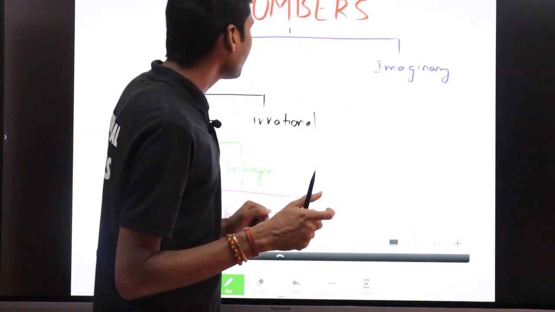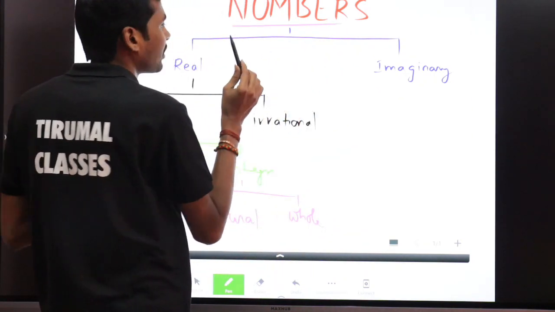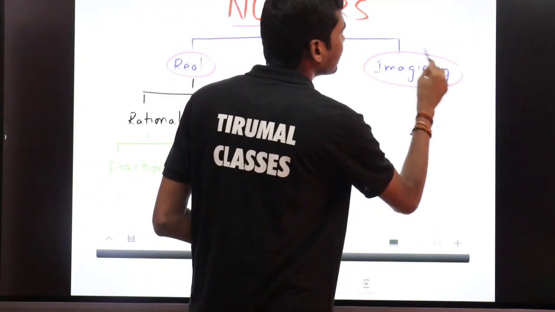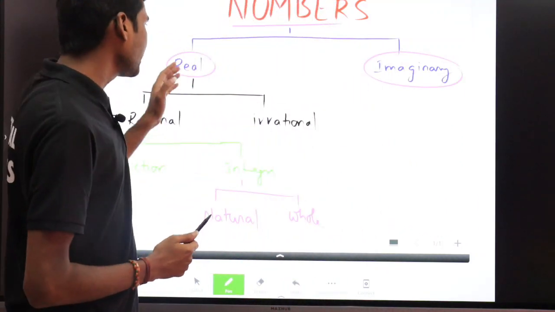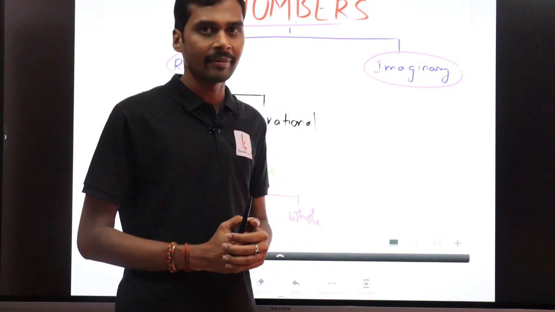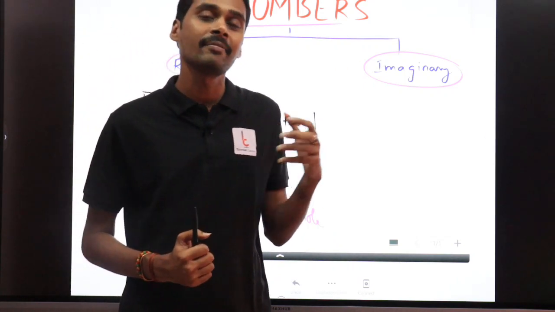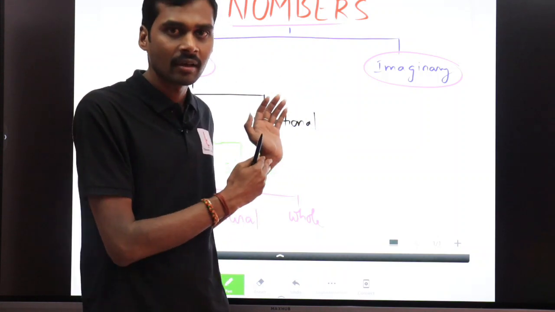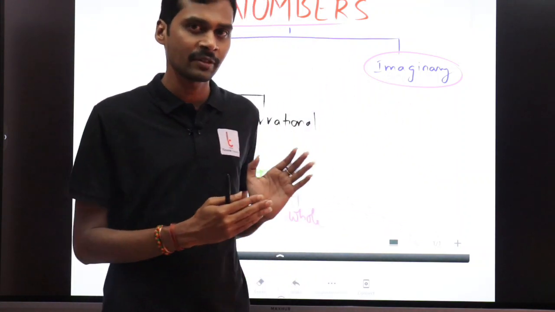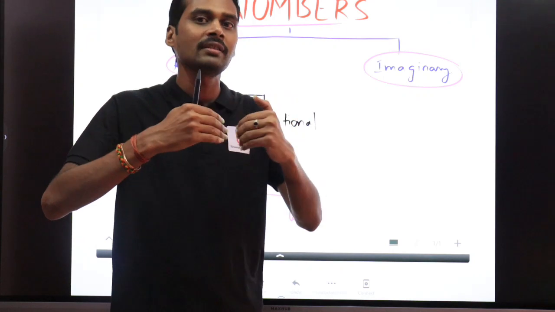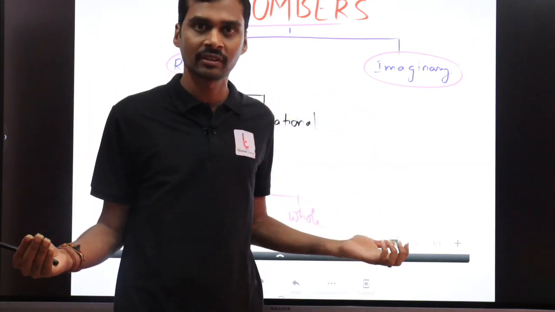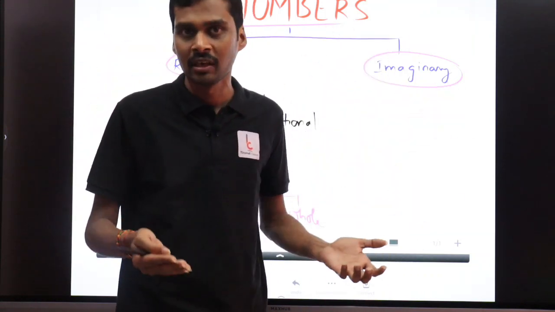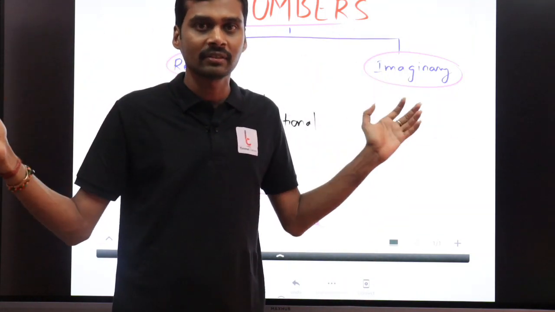So the first basic classification of numbers is that they are divided into real numbers and imaginary numbers. First we talk about the real numbers and imaginary numbers. What are these? As the name suggests, real numbers are those numbers that actually exist in the universe. Imaginary numbers are numbers you are just imagining, which are actually not there on the number line.